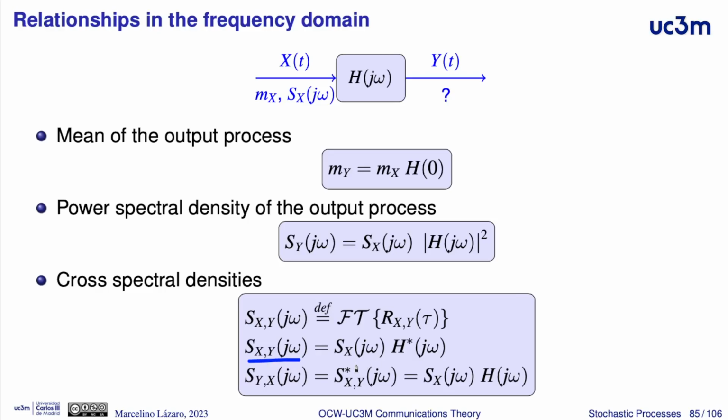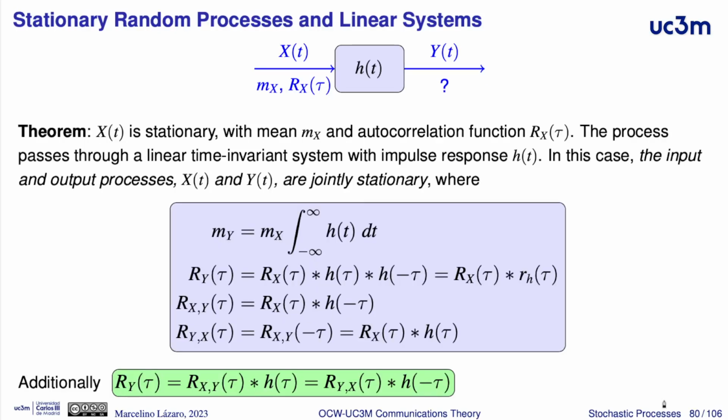The cross spectral density between input and output is equal to the power spectral density of the input times the complex conjugated frequency response of the linear system, h of j omega. And equivalently, for the cross correlation between the output and the input, which is equal to the convolution between the autocorrelation function of x and the impulse response of the linear system, in the frequency domain the Fourier transform of the autocorrelation function is the power spectral density of x, and here we have the frequency response of h in the frequency domain.